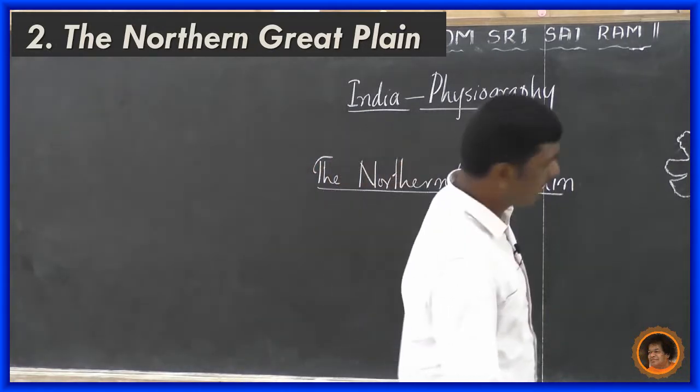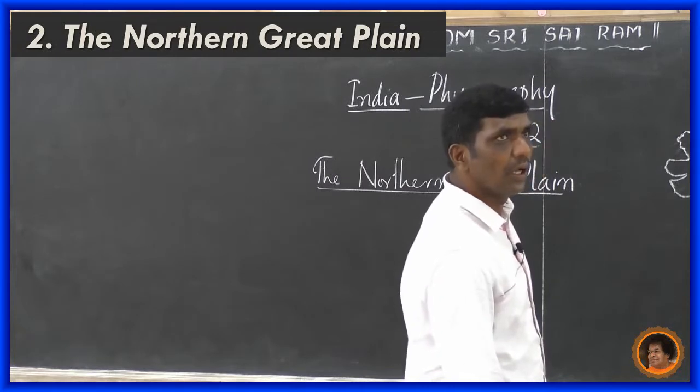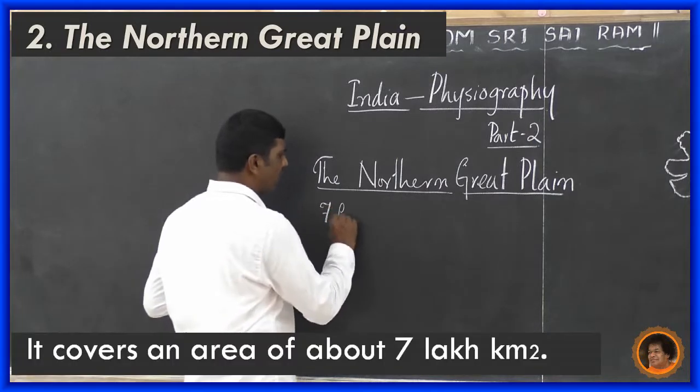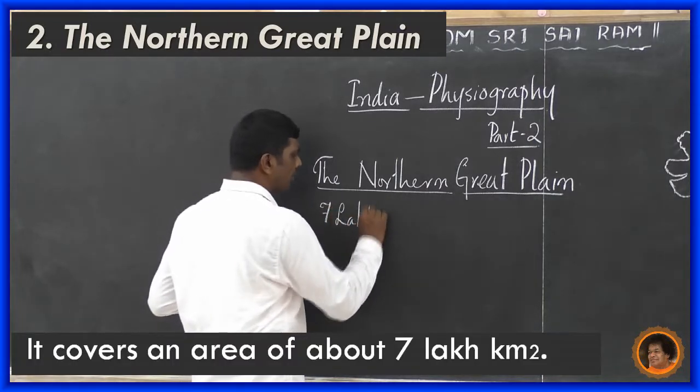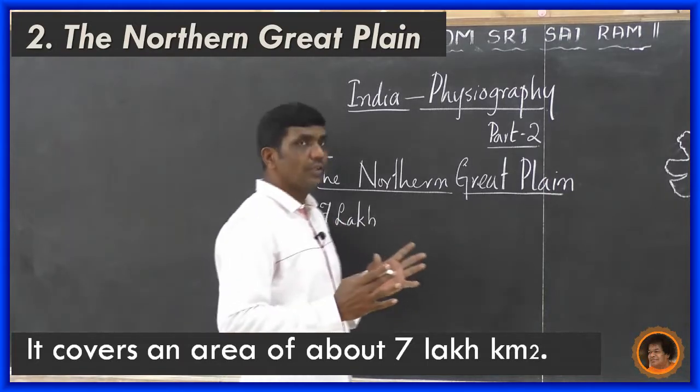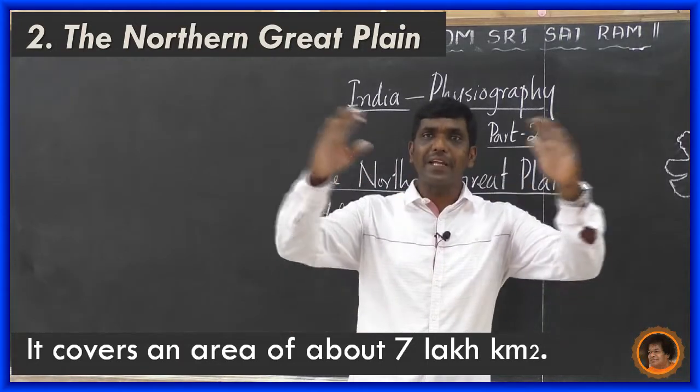Today we are going to see this. It covers an area of 7 lakh square kilometers. How is this Northern Great Plain formed?